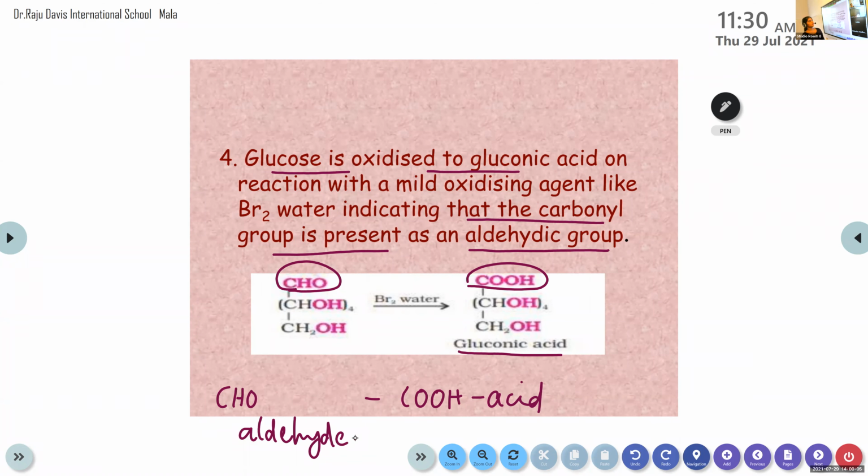So starting from the first, we know the molecular formula C6H12O6. Then from the second reaction, we find out the 6 carbon atoms are in a straight line. Then from the third reaction, we find out there is one carbonyl group present in glucose. And the fourth reaction confirms the presence of an aldehyde group as the carbonyl group in glucose. Glucose is oxidized to gluconic acid on reaction with a mild oxidizing agent like bromine water, indicating that the carbonyl group is present as an aldehyde group.